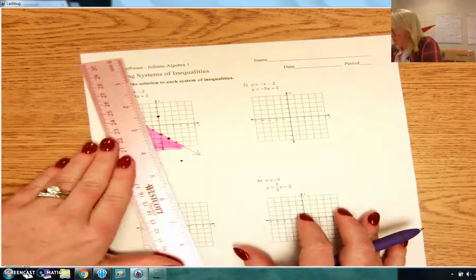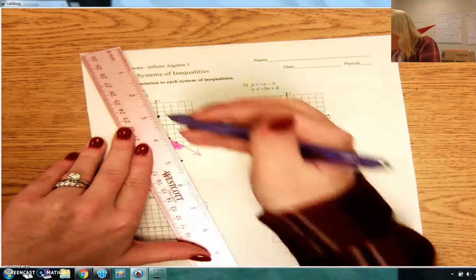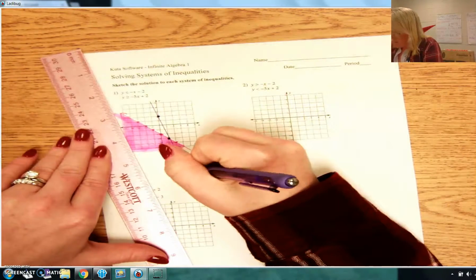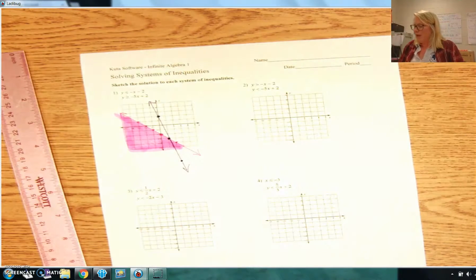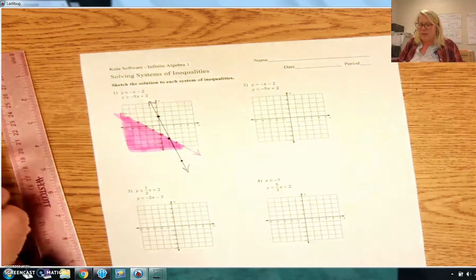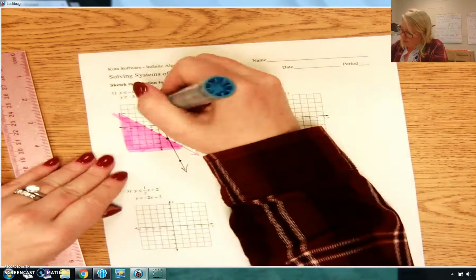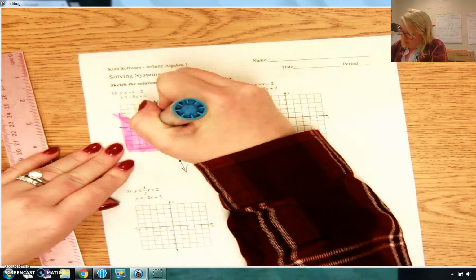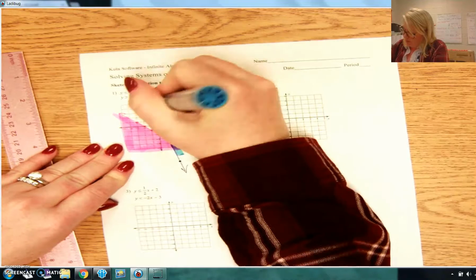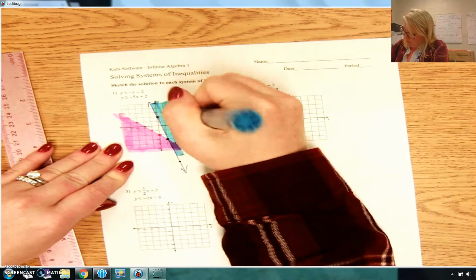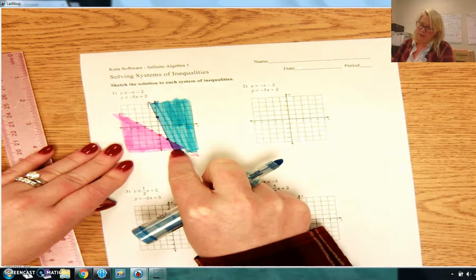Alright, so now I'm going to connect my dots. So it should look something like this. Alright, so now where is my y greater? This one's a little harder to see, but my y's are getting bigger right here. Right? So this is the side of my line I'm going to shade. Now, look for where is my graph purple, because pink and blue make purple. It's this tiny little area right there. So that would be my solution to the system of inequalities.